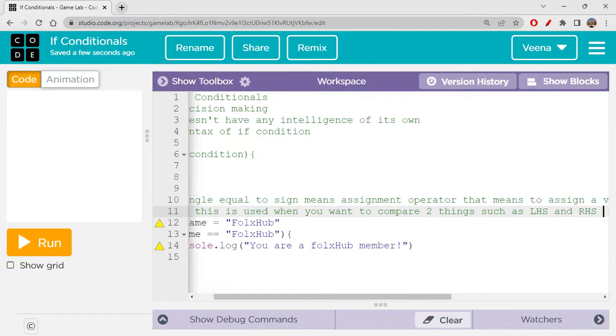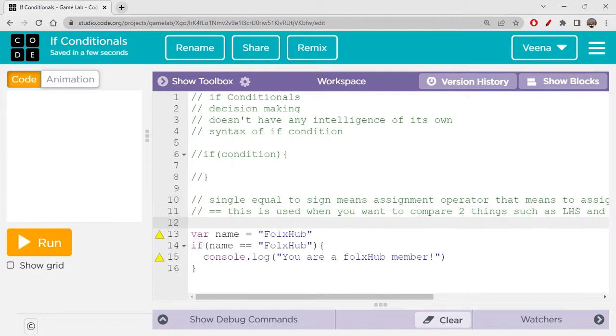What do I mean by LHS and RHS? Left hand side value and right hand side value. So this is when you compare two things, whether both are equal or not. If the LHS thing is equal to the RHS thing or not, to check this, we use this one.